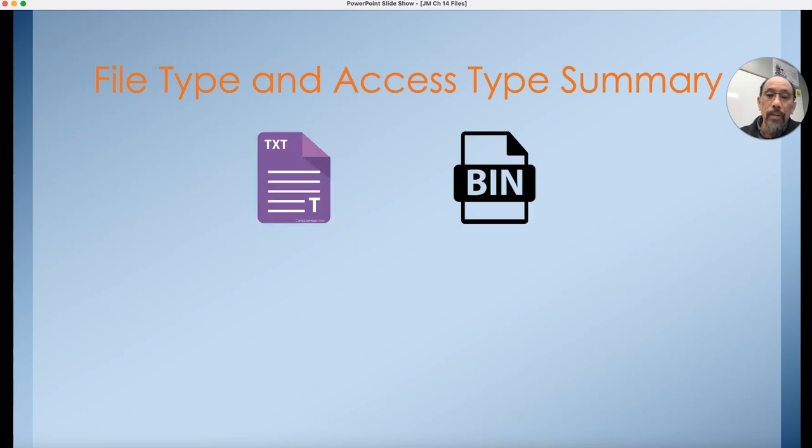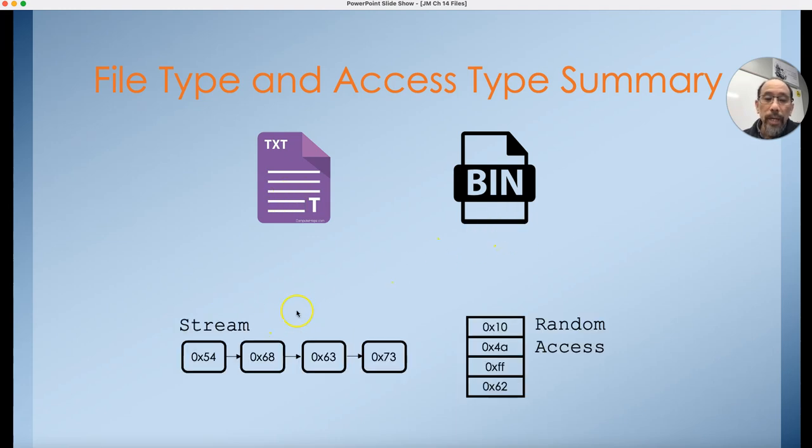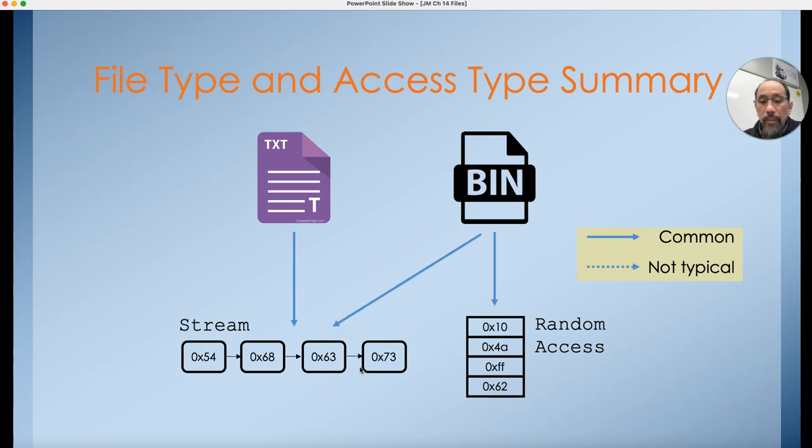So just a summary, we have two different kinds of file formats. We have our text format, we have our binary format. And then we have two different ways of accessing it. We have by stream in order, or we have random access where I can get to anything at any time. Typically, text files will use a stream kind of access in order. Binary, on the other hand, I can't say there's one typical way. It really uses either way, either stream or random access. And then, I could access a text file in a random access way. It's just less common.